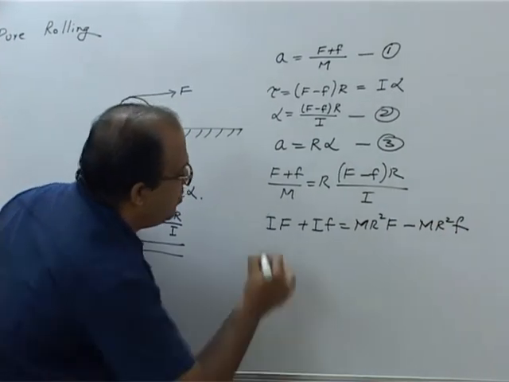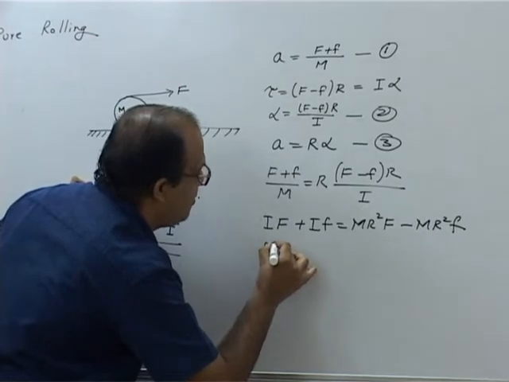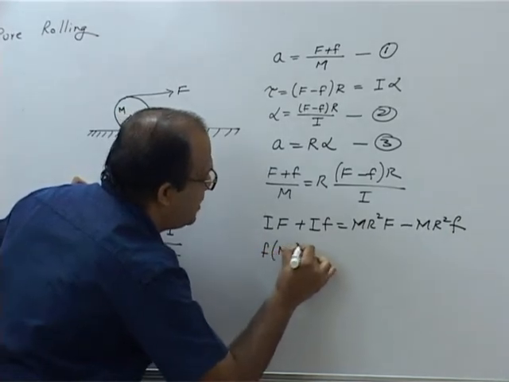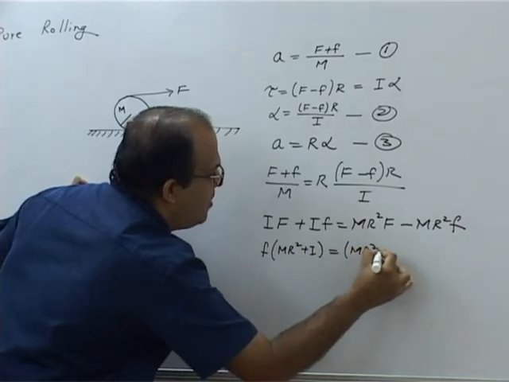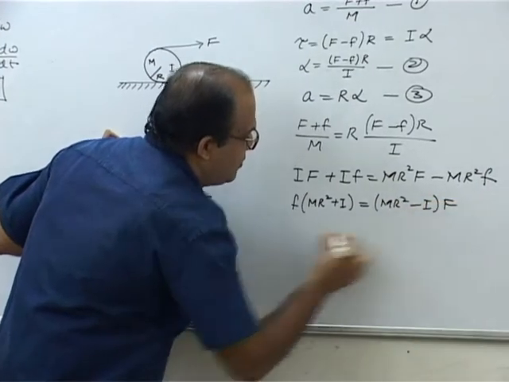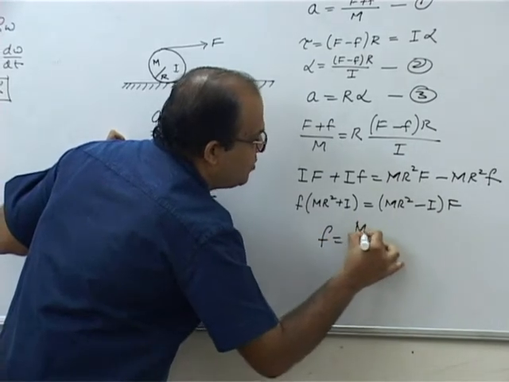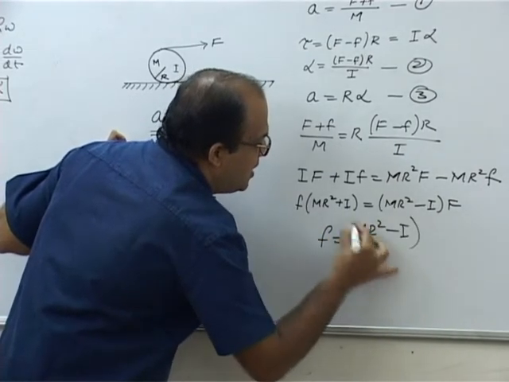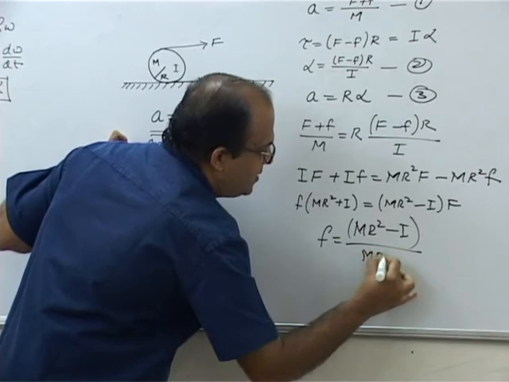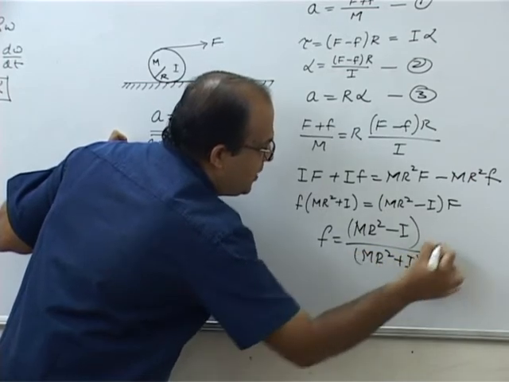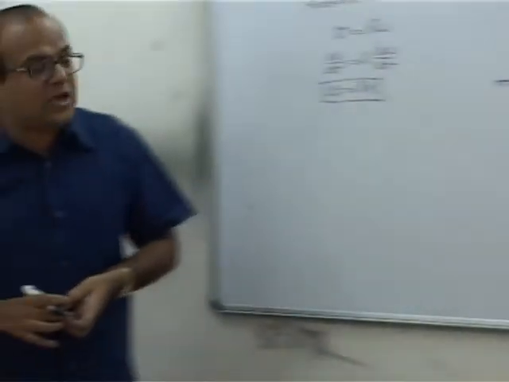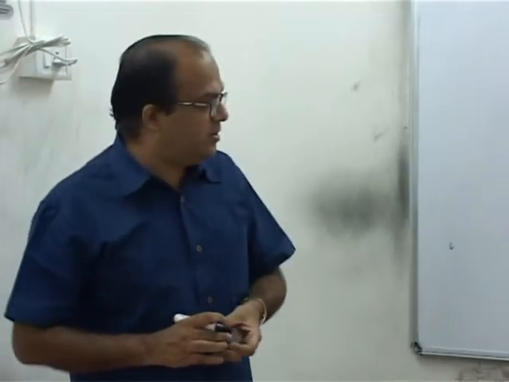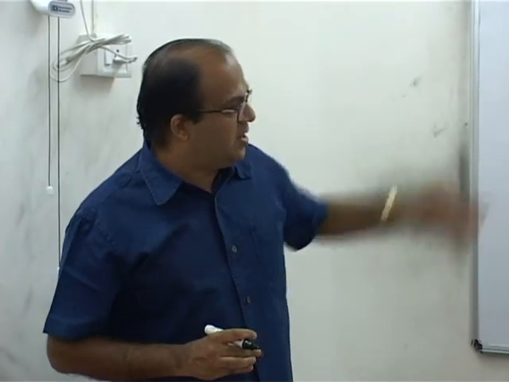Take all the small f to one side. You will get f into (mR squared plus I) equal to (mR squared minus I) into capital F. So small f is equal to (mR squared minus I) by (mR squared plus I) into capital F. This is the equation for rolling friction in this case.